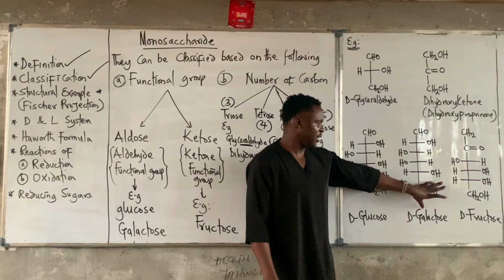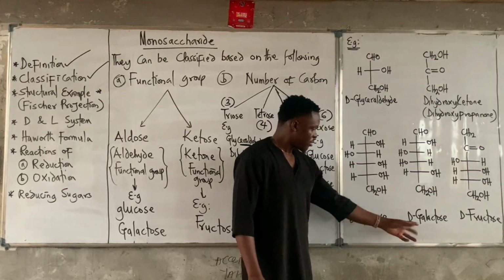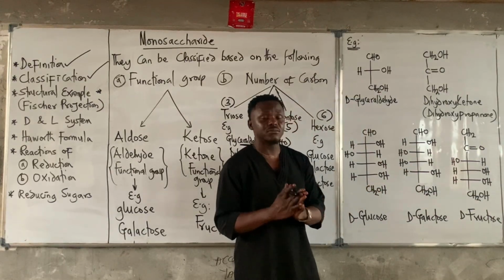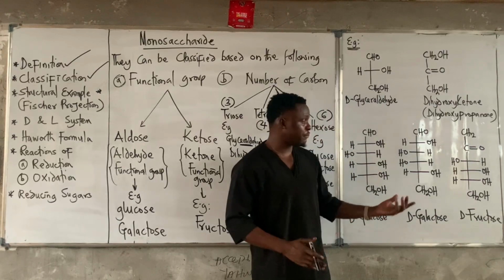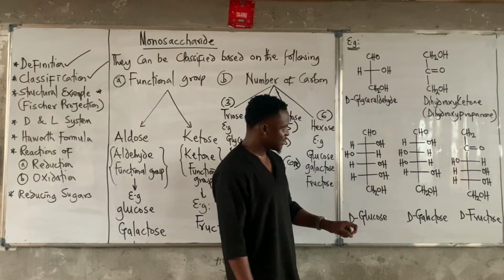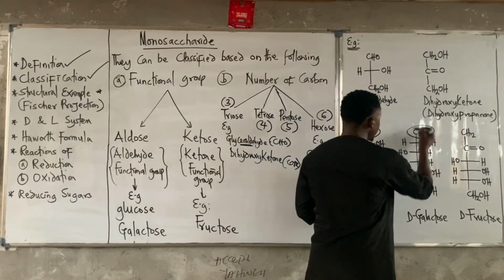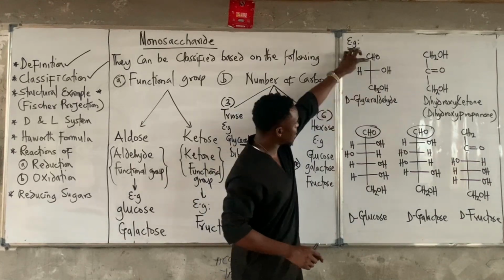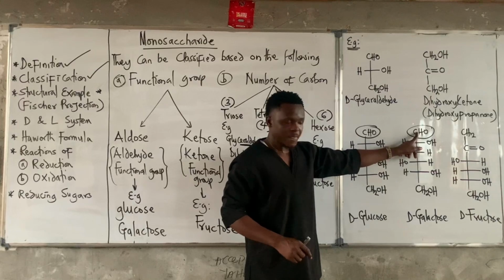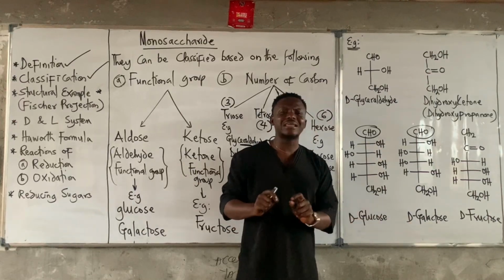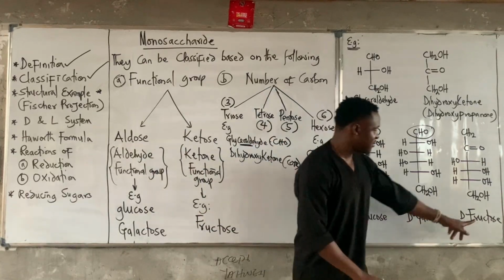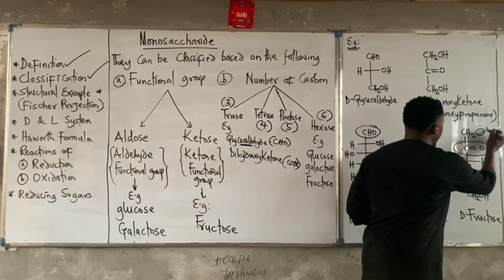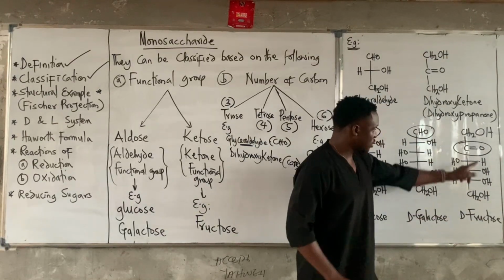Now looking down here, we have glucose, galactose, and fructose. These 3 are not the only 6-carbon monosaccharides we have, but they are the most predominant. This is the aldehyde functional group. For the ones that contain the aldehyde functional group, the carbonyl carbon is always carbon number 1. CHO, this is aldehyde, this is aldehyde. So glucose and galactose are under the aldose, whereas fructose is under the ketose because of the functional group here. It should be OH here because of this functional group.